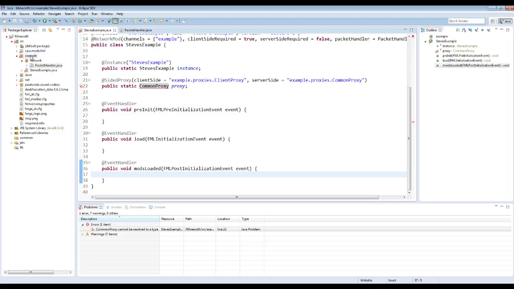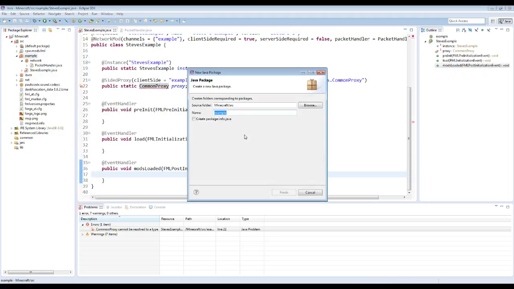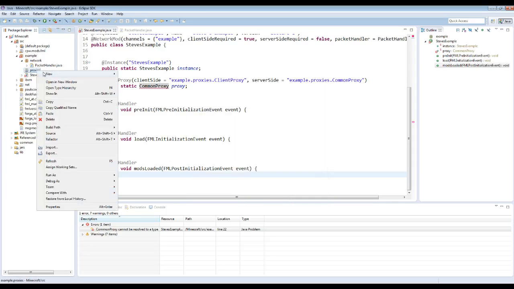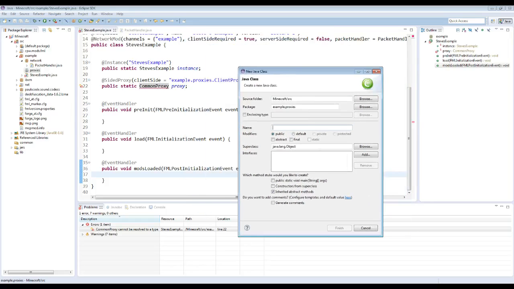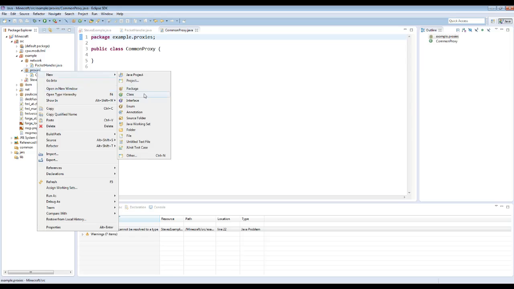So let's create that. So I'm just going to create a new package here. So that's going to be an example as well. And we're going to call it proxies. So here I want to place my proxies. Create a new class. And what do we want this to be called? Well, we want a CommonProxy, right? Finish. There you go. Very simple. And then we want the ClientProxy as well.